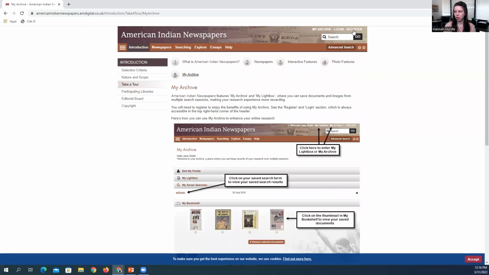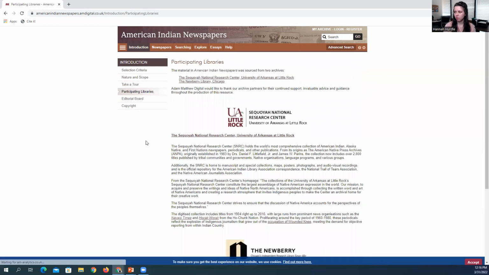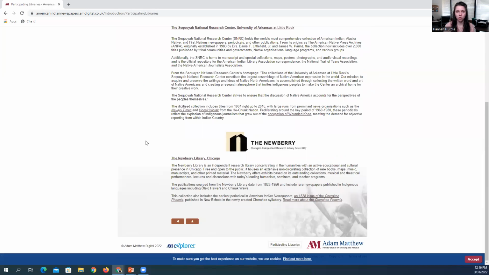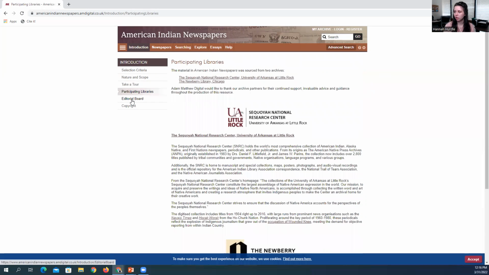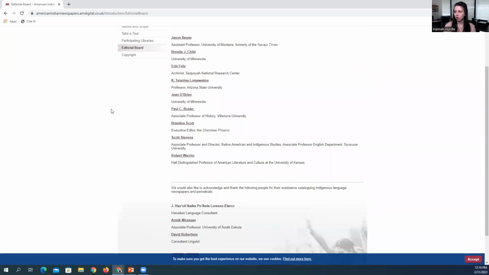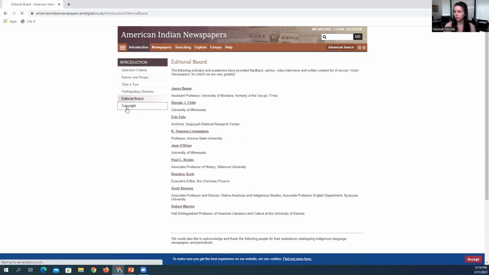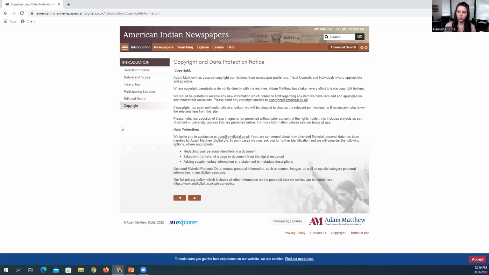You can create an account by coming up here and registering. There's information on those participating libraries that I mentioned earlier, information on their editorial board, and then copyright information for material.